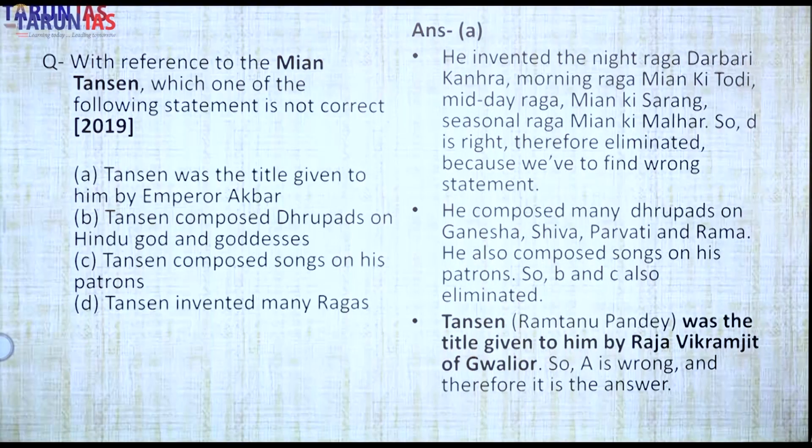Tansen was a musician. He composed Drupads on the Hindu gods and goddesses, right? Tansen composed songs in his own pattern, including that of Akbar. So B and C are correct.